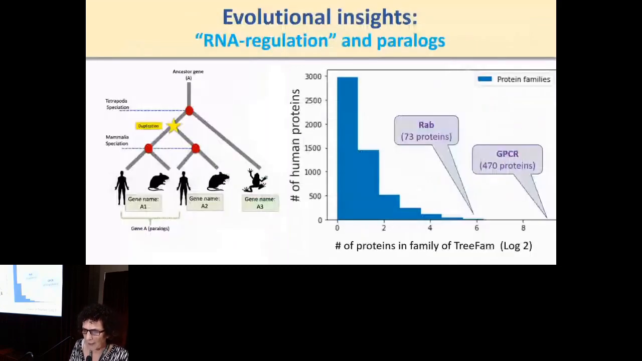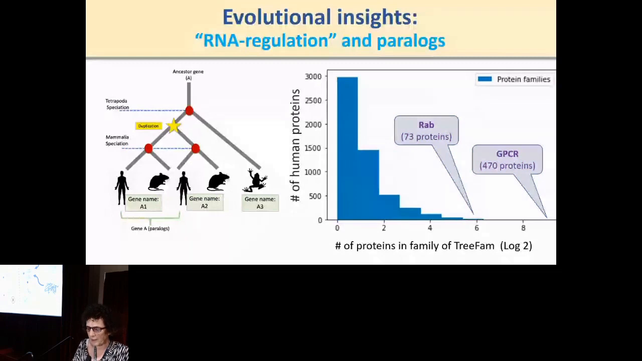But of course, this is not enough. The last part that I want to mention is to go into evolution and try to understand what it means in terms of protein families. Now, on the left side, you see a paralog. What's a paralog? Those are, of course, after duplication within an organism. And we decided to take the big families, like GPCR or RAB family with many different proteins, and to ask how they behave in terms of regulation.